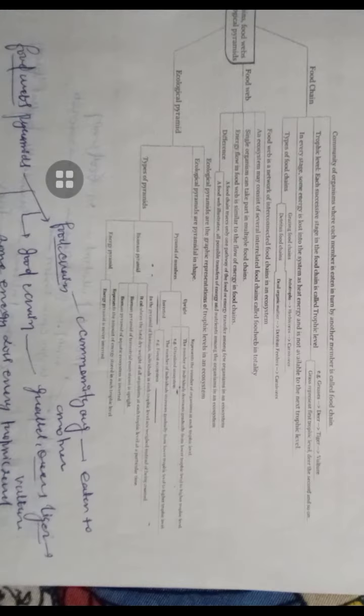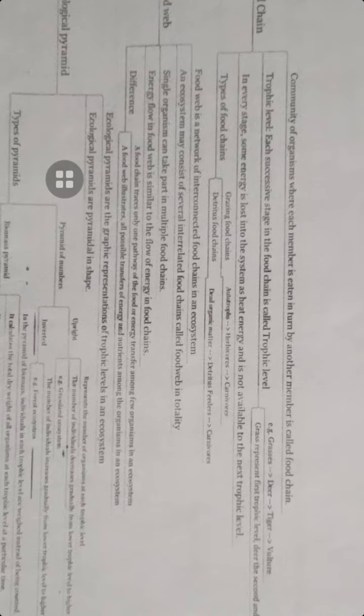Now next one is the food chain. A community of organisms where each member is eaten in turn by another member is called a food chain. The trophic level is each successive stage in the food chain. At every stage some energy is lost into the system as heat energy and is not available to the next trophic level. The types of food chain are the grazing food chain and the detritus food chain. Grazing is for autotrophs, herbivores and carnivores, and detritus is for dead organisms, detritus feeders and carnivores. Here we can see grasses, deer, tiger and vulture. Grasses represent the first trophic level, deer the second.